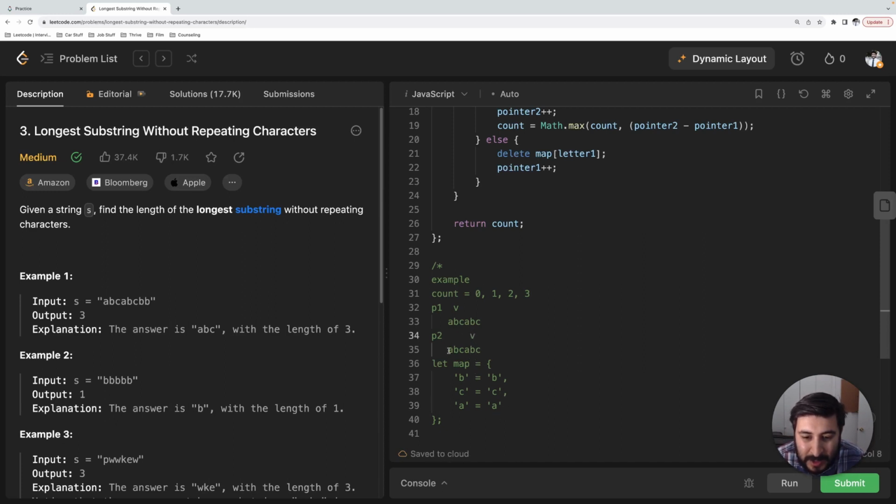And we're going to subtract: 0, 1, 2, 3, 4 minus 1, which is 3. And that stays the same, right? Because 3 is obviously equal to 3 and it's not greater than it. And then we're going to keep going. So now we're equal to B. Does B exist in the map? It does, so we're going to get rid of B. And then we're going to increment pointer1. So now we're at CAB. Does B exist in our map? It does not, so we're going to add it to our map.